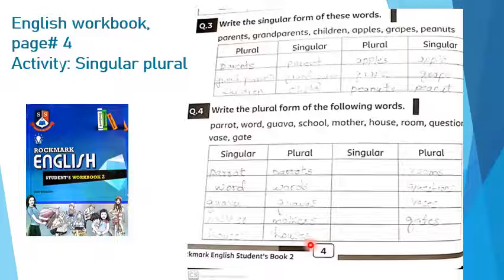Houses. Room, rooms. Question, questions. Vase, vases. V-A-S-E-S. More than one vase, it would become vases. Gate. And the plural form is gates. Good.